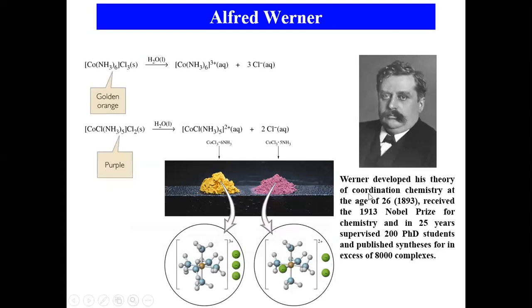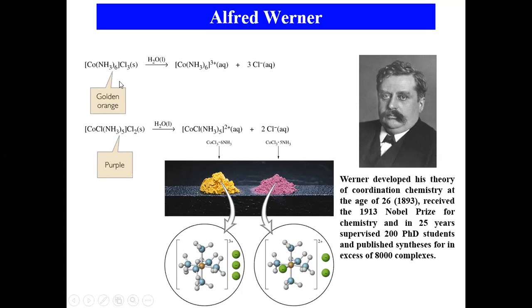Werner developed this theory of coordination chemistry at the age of 26. He received the Nobel Prize in chemistry, and in 25 years supervised 200 PhD students. He prepared in excess of 8,000 complexes, not only 1 or 2 complexes. Let's see here.